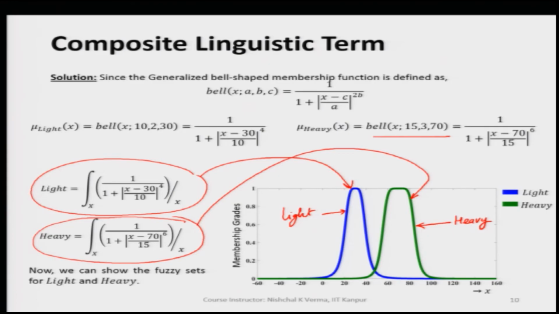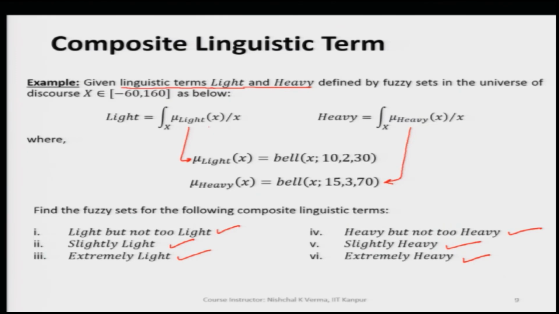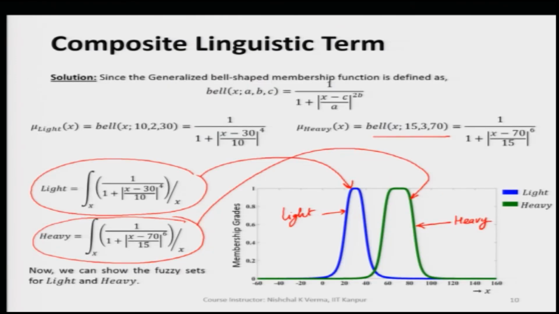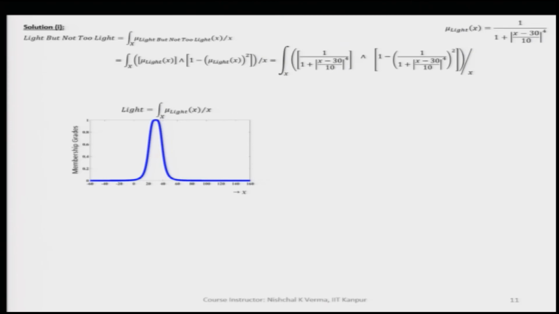Now we are interested in the composite linguistic term, which is light but not too light. So, let us try to get light but not too light. I am writing this here.